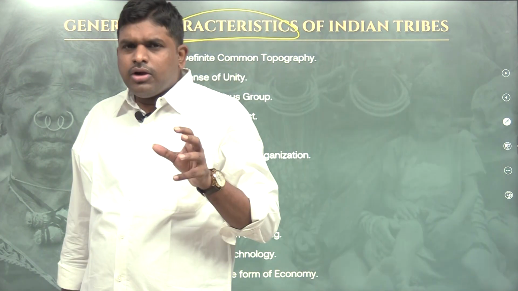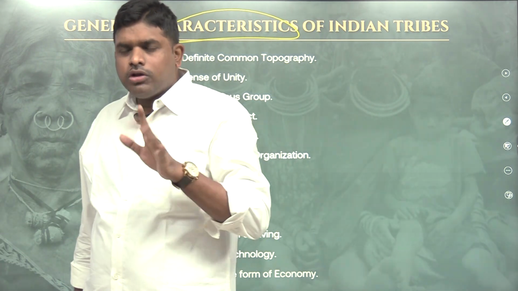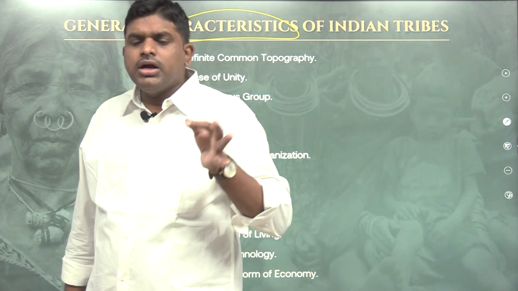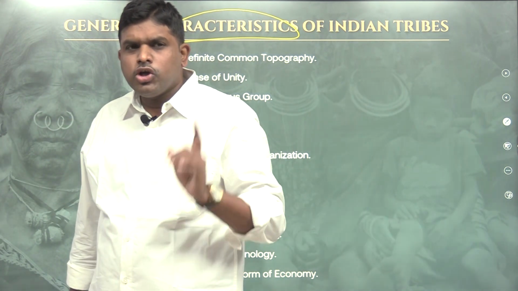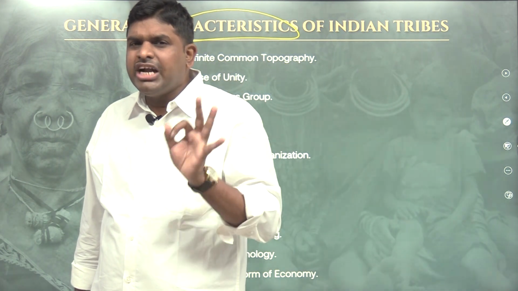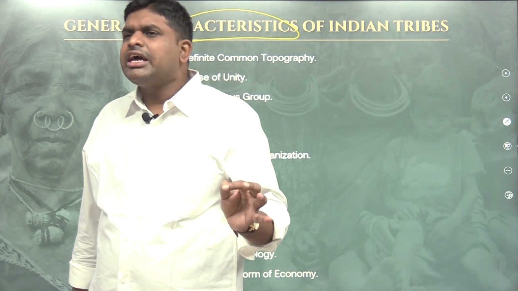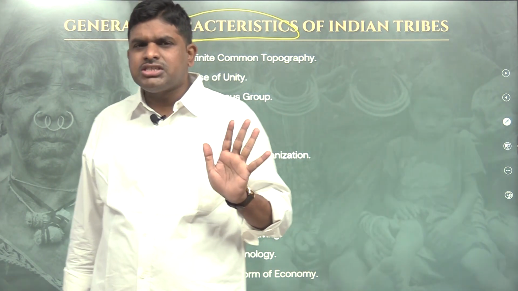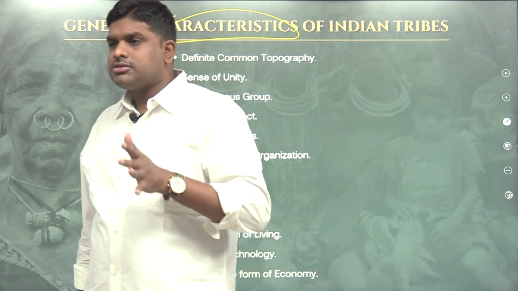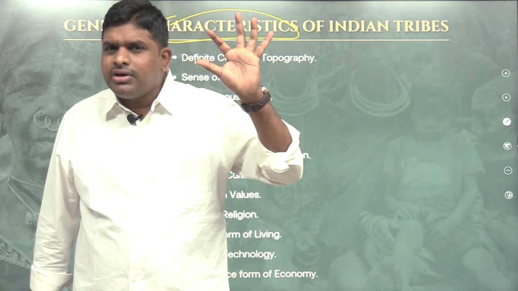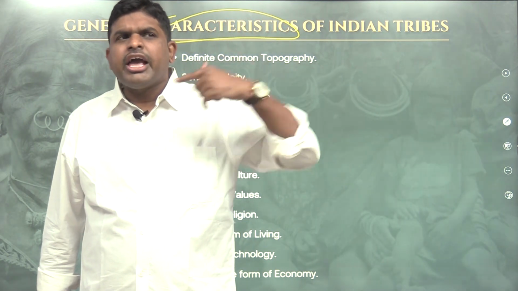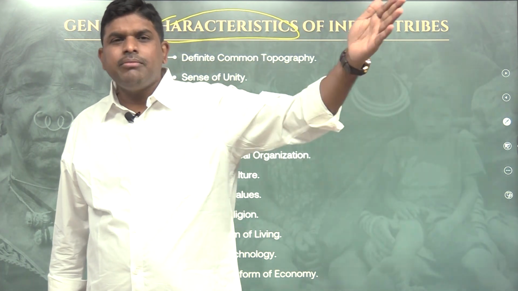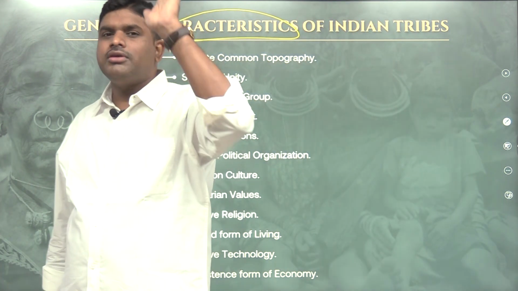Understand this. When we use the word definition, in writing an answer, if you write Ralph Linton defined tribe, D.N. Majumdar defined tribe, you have to be very careful. If you use the word definition, the technical words should be replicated as they are. If not, you simply write, according to Ralph Linton, tribe is. Definition means the statement is true across time and across space, temporally and spatially, meaning timely and geographically the same across the world.